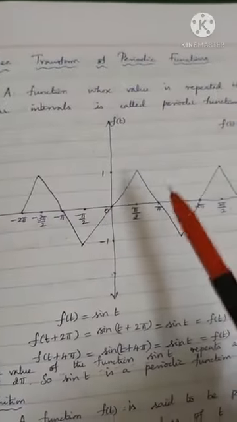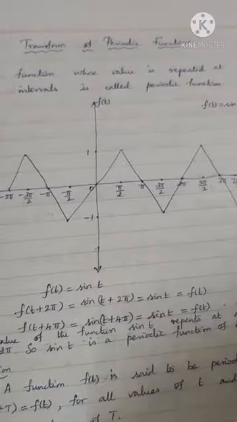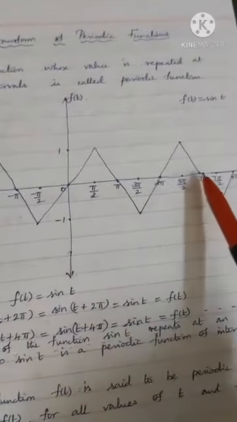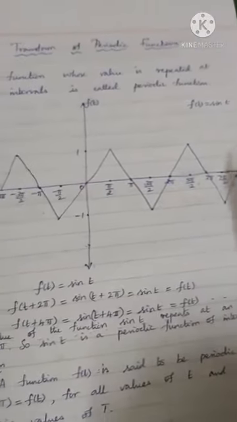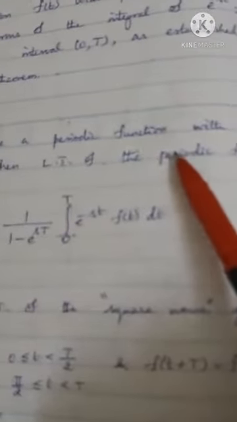So what is a periodic function? A function whose value is repeated at regular intervals is called a periodic function. That is the mathematical definition. Now we have to see problems. There is a formula: let f of t be a periodic function.